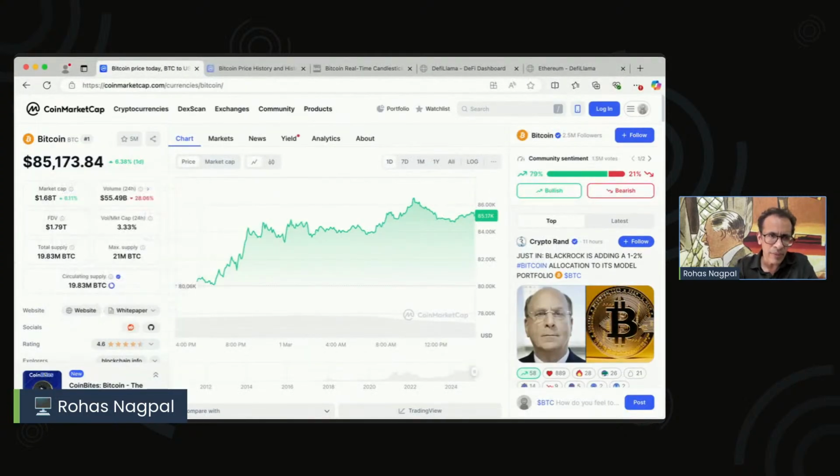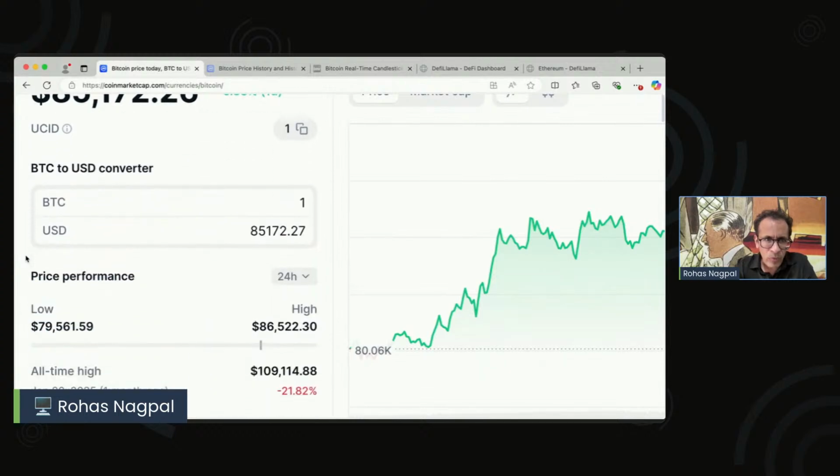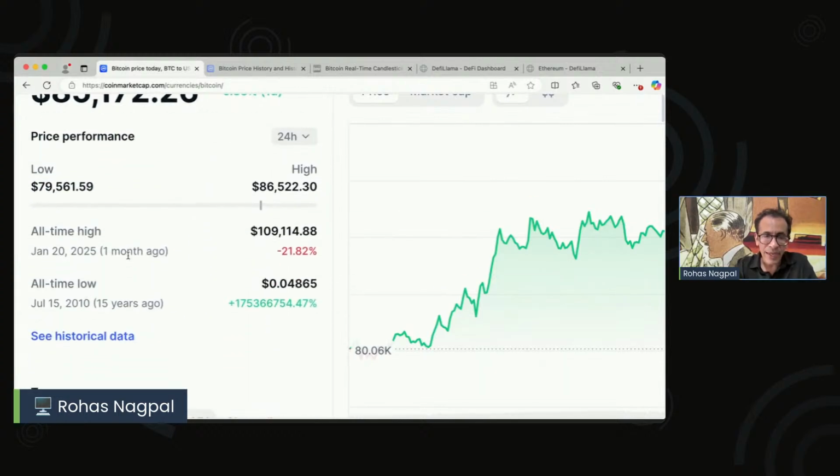And then there is another very interesting metric for us to see. That metric is called the all-time high and the all-time low. Now, what does this mean? That means in the history of that particular crypto, what is the highest it has ever reached? So when we look at Bitcoin, on Jan 20th of this year, which is about a month ago, it hit about $109,000. That is the highest that Bitcoin has ever hit till today.